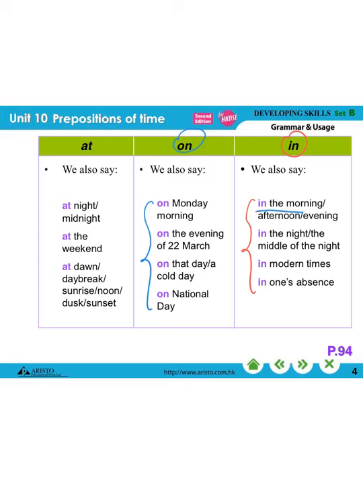We say in the morning, right? However, if we add the day of the week here, we don't say in Monday morning, okay? We use on Monday morning, on the evening of 22nd of March, on that day, on National Day. And then for at, we say at night, at the weekend, at dawn, at daybreak, etc.